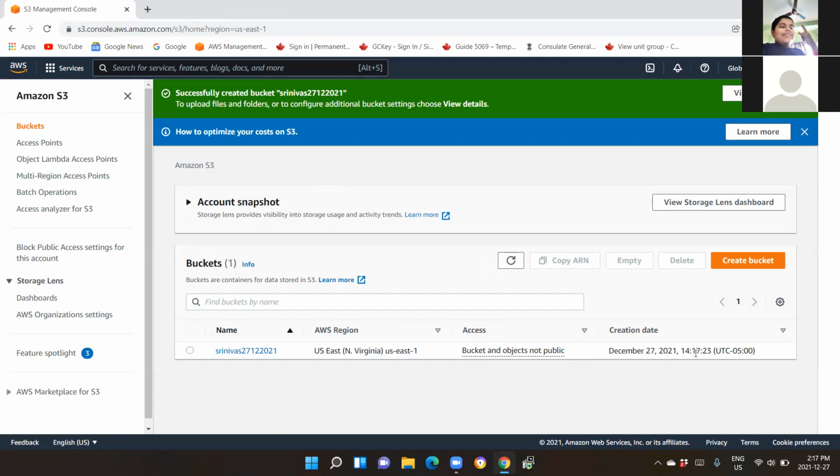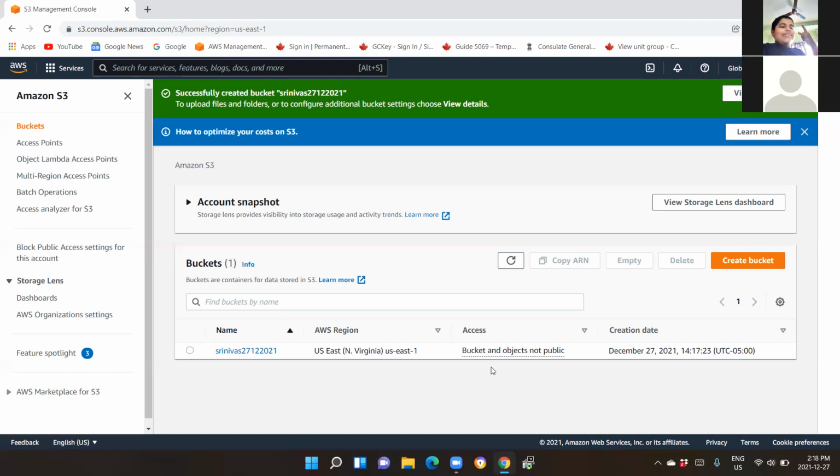Now the question comes here, would I be able to make this bucket public? Then the next question: if I do not make it public and leave it as it is, and I want to upload an object to this bucket, will I be able to access that object? The simple answer is no. Unless and until you make your bucket public, whatever you do with regards to that bucket, it will not allow you any kind of access to this particular bucket. Okay, so let us see one way of doing this.